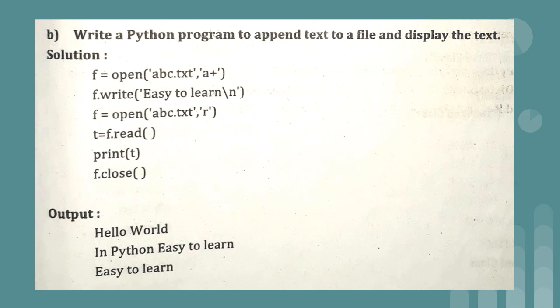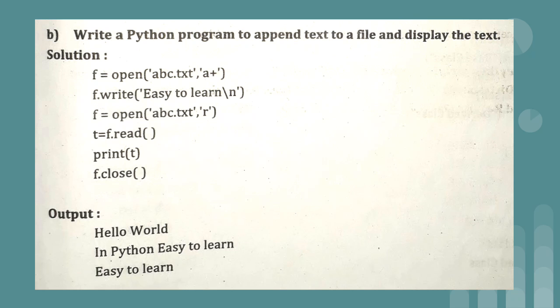Again consider the first file only, that is hello world in Python. Easy to learn is the text we want to add. In the previous program, the content of file abc.txt was hello world. And a plus means again we are reading the content of the file in binary format. So for writing purposes you can make use of w or w plus, and you can make use of a and a plus also.